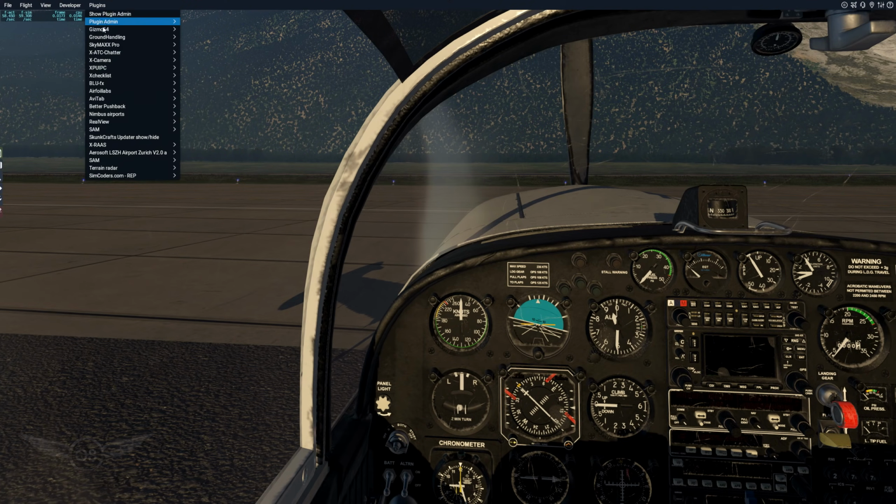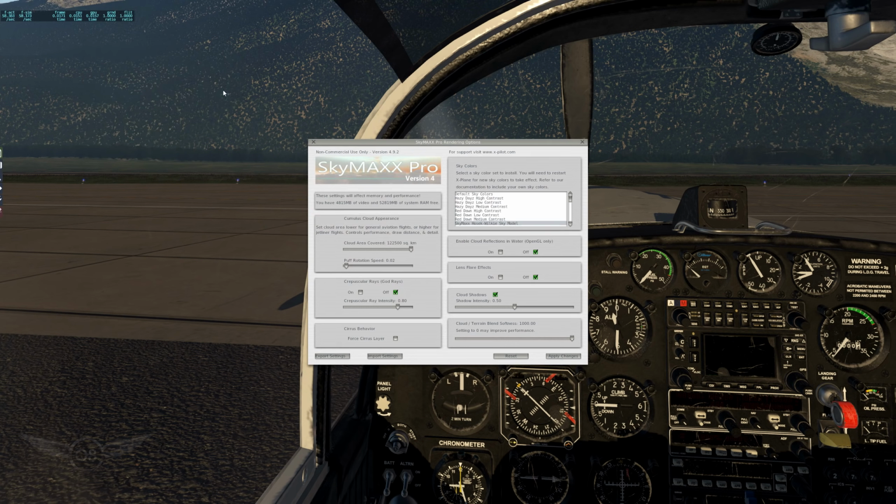Here's what we're going to do. Let me show you my SkyMax Pro settings first. So I have the cloud area covered at the maximum. Puff speed rotation, the default. God rays are turned off. I have this option turned off. Enable cloud reflections does not work in Vulkan, unfortunately. Lens flare effects is turned off. Cloud shadows at 0.5. And the cloud terrain blend softness is at maximum.